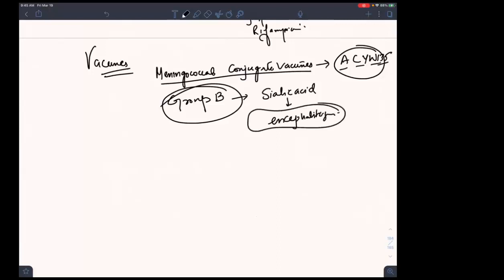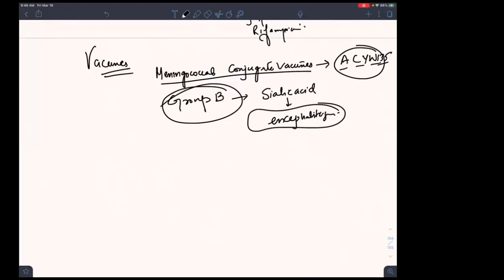But see, tell me one thing. Do you want a vaccine which can produce more antibodies in your body or less antibodies? Do you want a vaccine which can give you sufficient amount of antibodies so that you can remain protected? You should have a nice titer of the antibodies. So will you give that vaccine only which is giving you a nice titer? So B is not giving us a nice titer. That's why we don't have vaccine for group B.